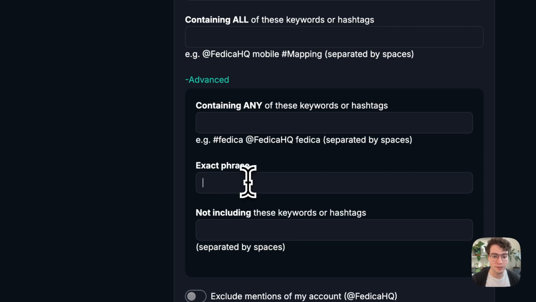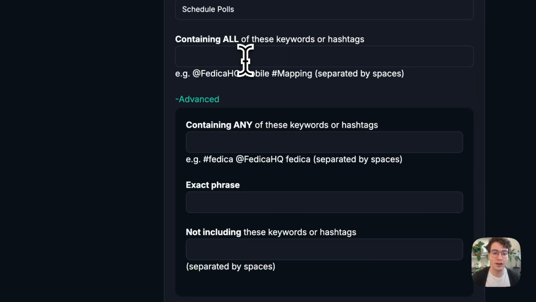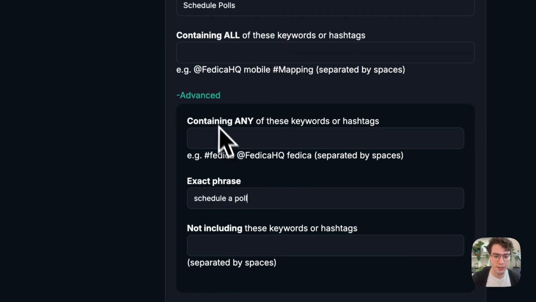So the exact phrase, of course, is the exact phrase. So we want schedule a poll, because if we have containing any of the keywords, schedule a poll, for example, then poll and then schedule is going to come up. So we're going to have some posts that are about polls and they're not about the question that we're looking for specifically. And then once again, if you contain all the keywords, we're going to make sure that it has all of those words. But for us, we want to find the exact phrase, schedule a poll. So at this point, we're all set to go.